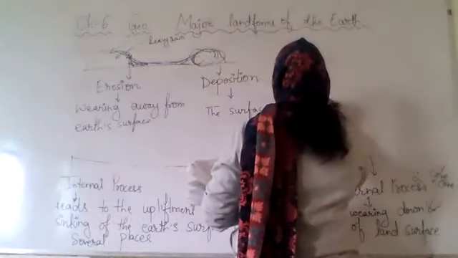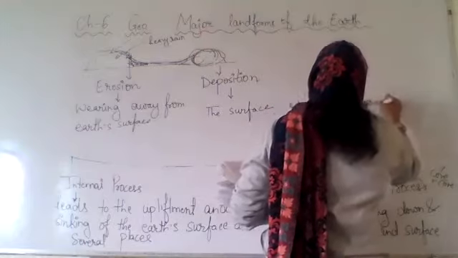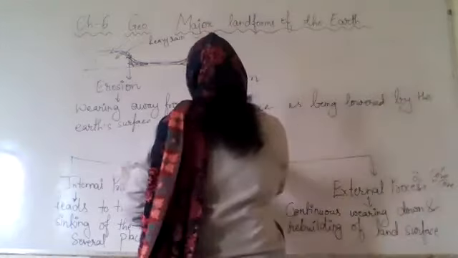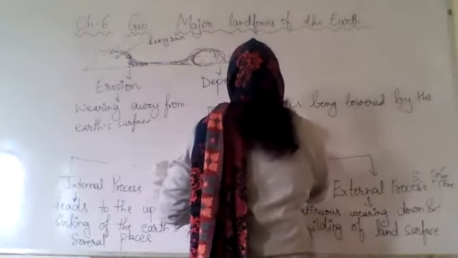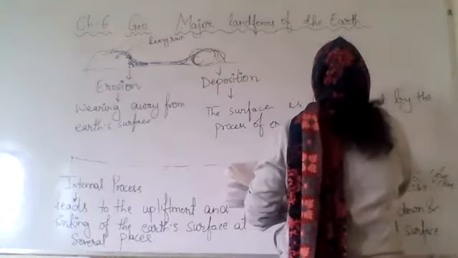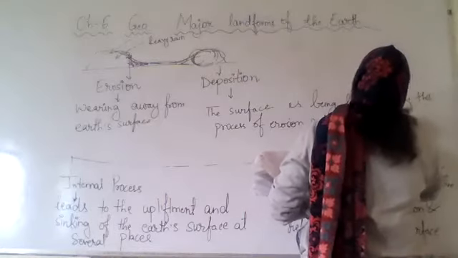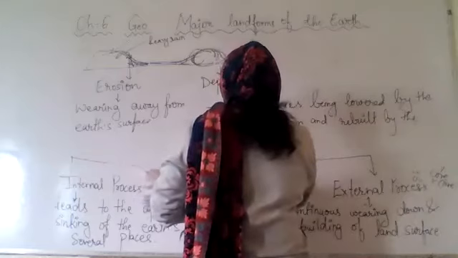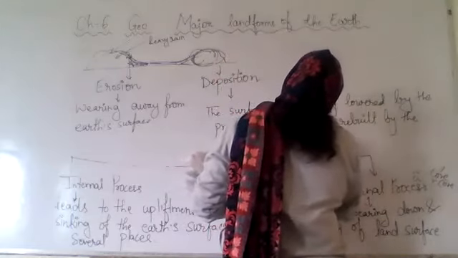So, when you see the surface is being lowered by the process of erosion, and rebuilt by the process of deposition.